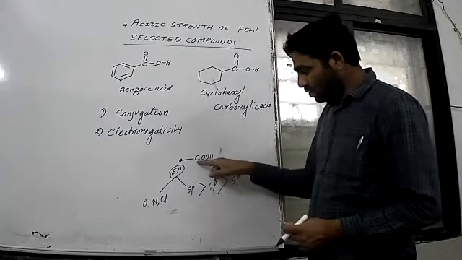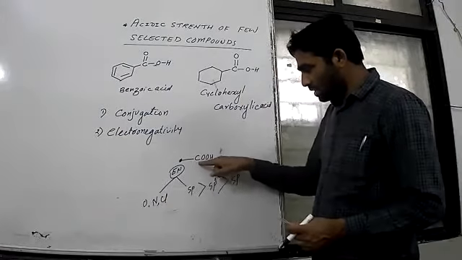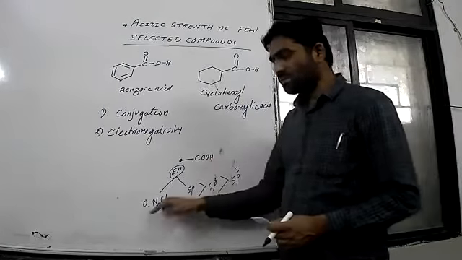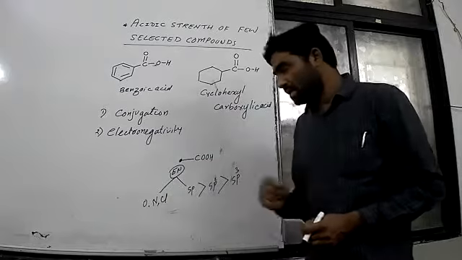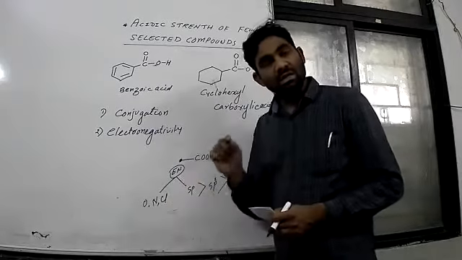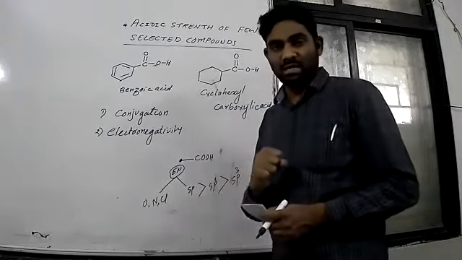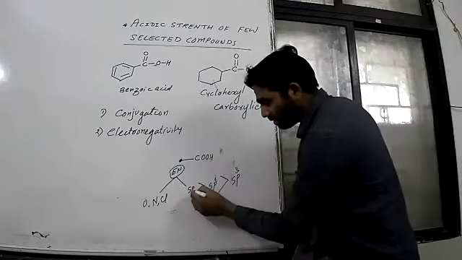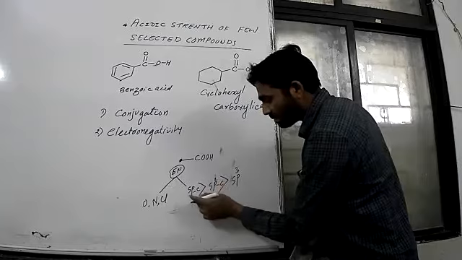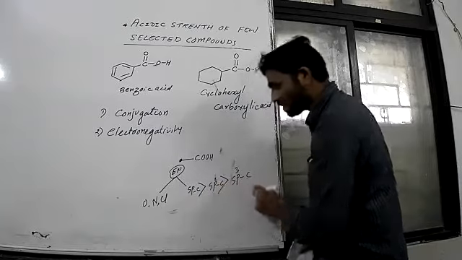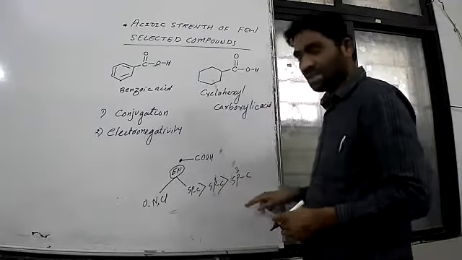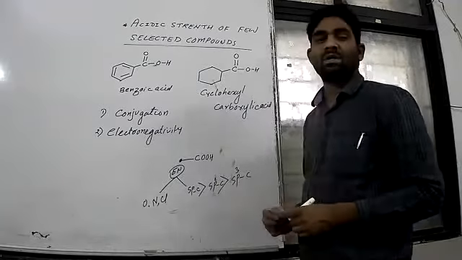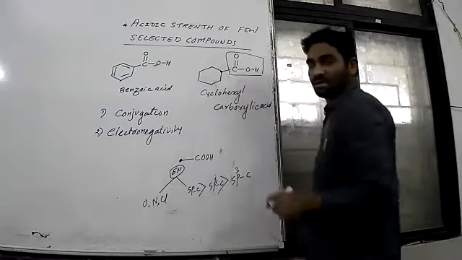Means if the COOH group is attached to these atoms, definitely these atoms will make that COOH more acidic. If the COOH group is attached to an sp carbon, sp2 carbon or sp3 carbon, this sequence also helps to find out the acidic power. Now see, here this group is attached to this carbon, right?